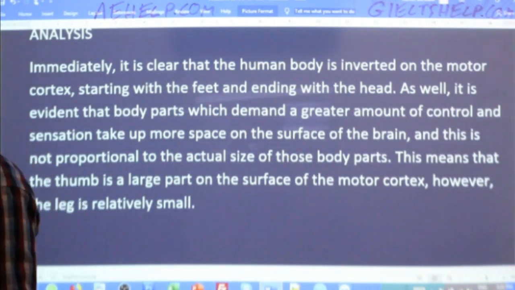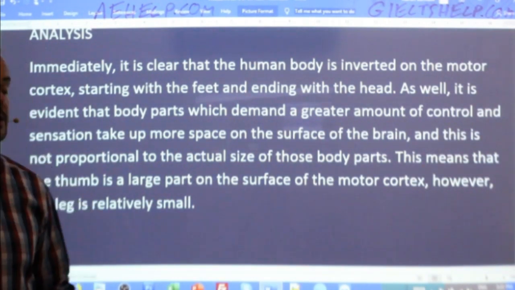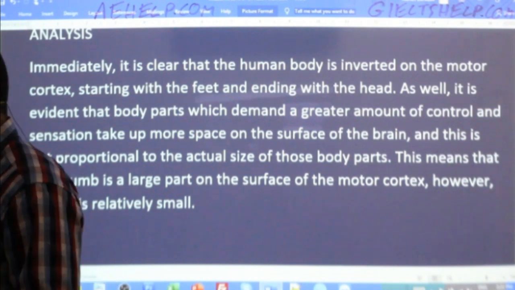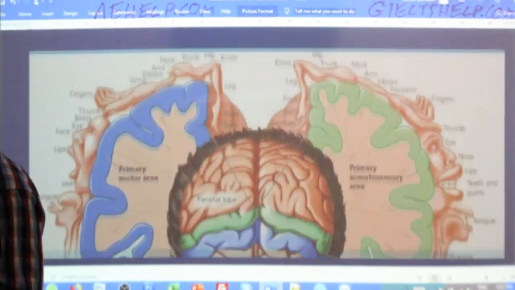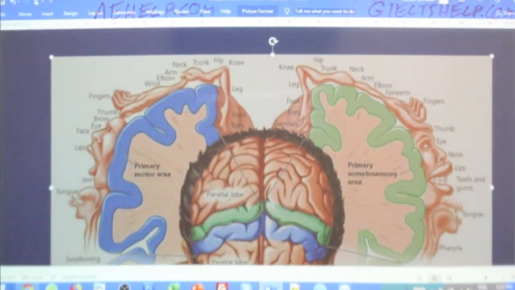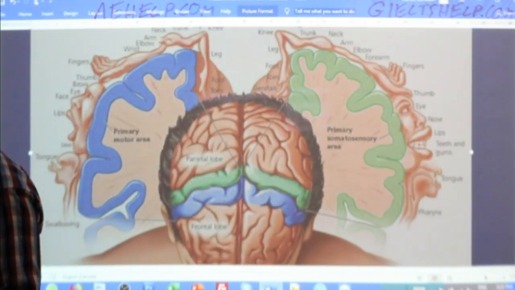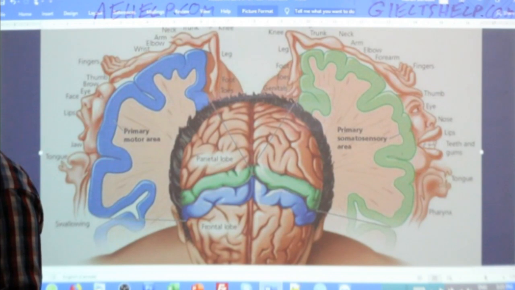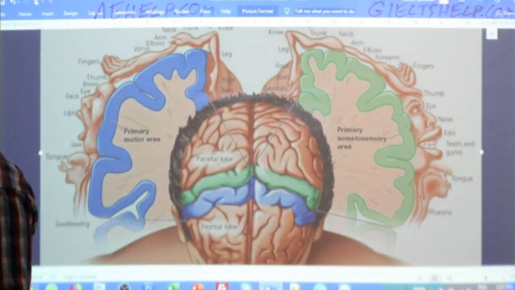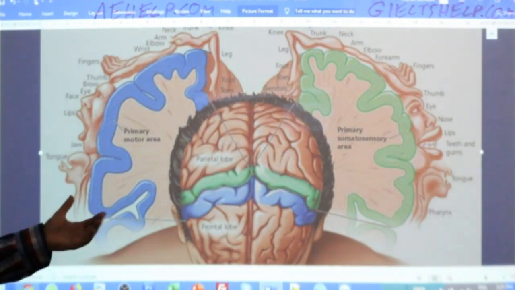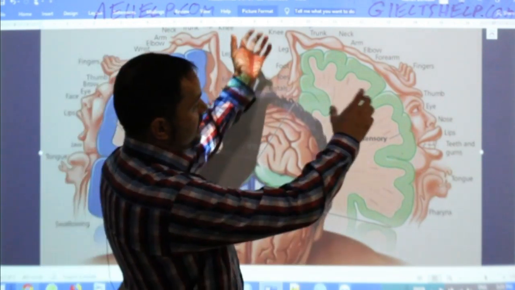All right, so what would be another comparison? Let's do one more together. What else is interesting? What else is a similarity? One, we've talked about the fact that it's flipped around.